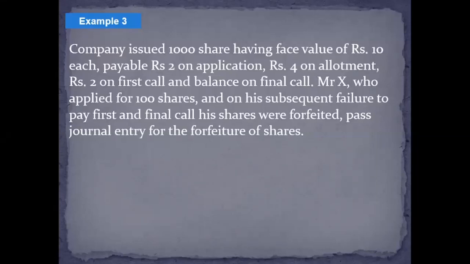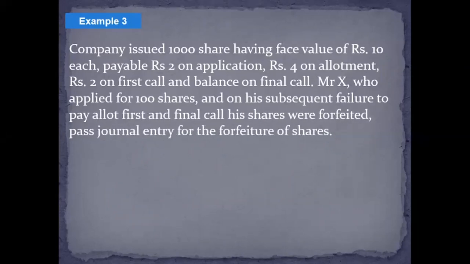Just a minute. I think that I need to change something in this question. Apart from the first and final call, let's assume for this question, allotment money is also due.